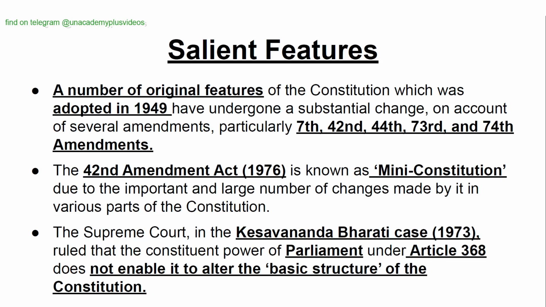A number of original features of the Constitution, which was adopted in 1949, have undergone a substantial change on account of several amendments, particularly the 7th, 42nd, 44th, 73rd, and 74th Amendments. The 42nd Amendment Act 1976 is known as the Mini Constitution due to the important and large number of changes made by it in various parts of the Constitution.